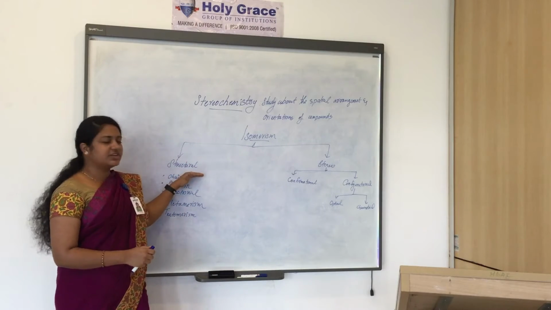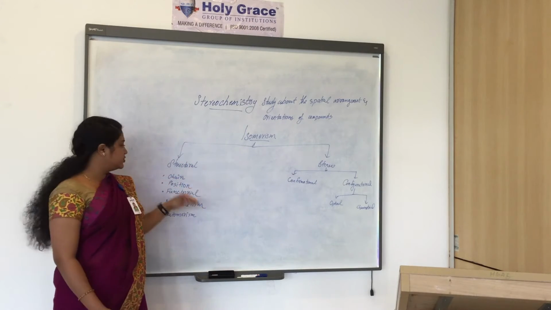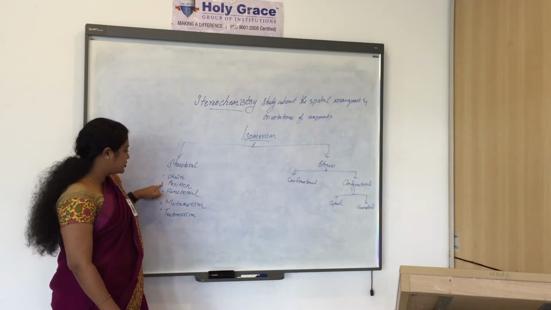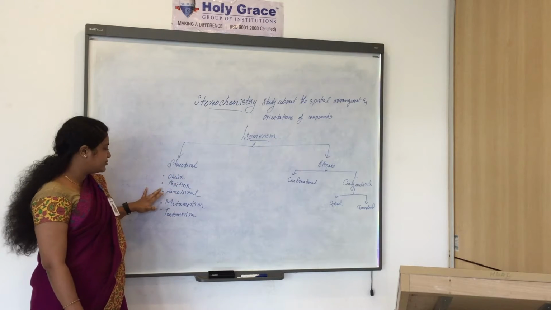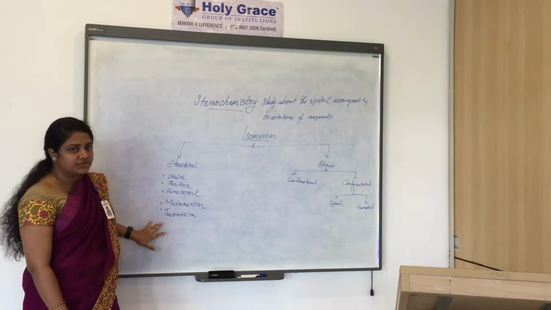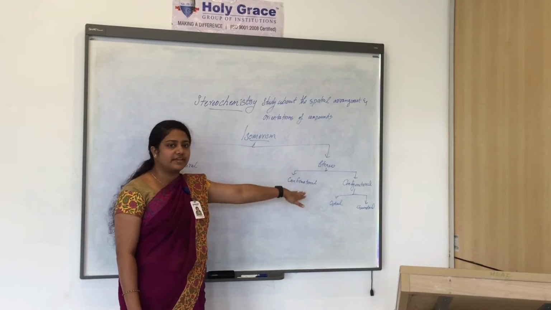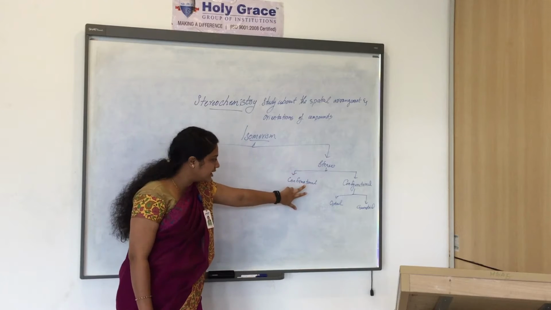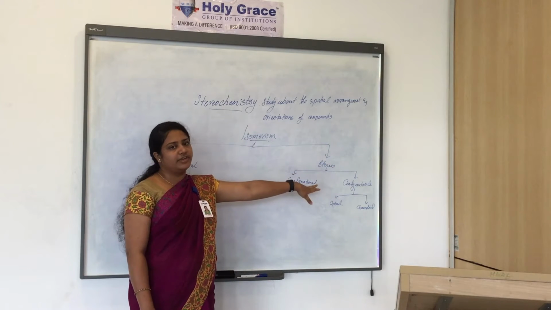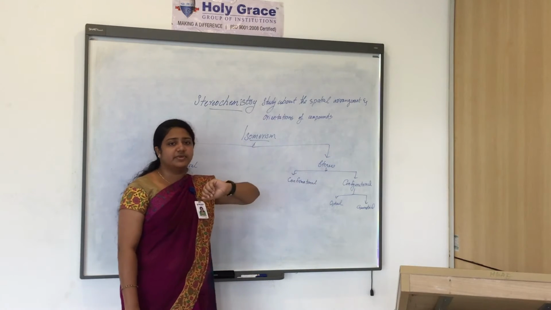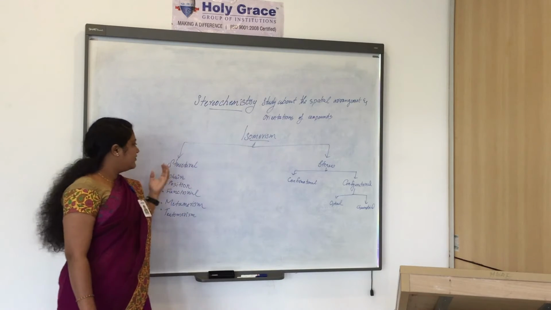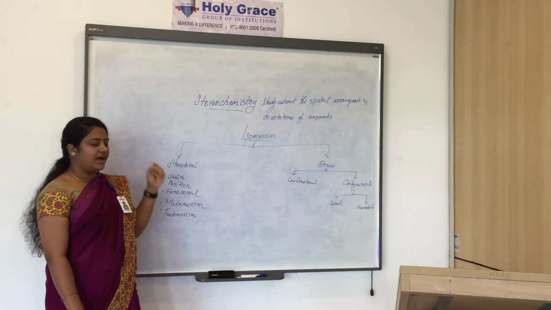Structural isomerism is again classified into chain isomerism, position isomerism, functional isomerism, metamerism and tautomerism. Similarly, stereoisomerism is also classified into two, as conformational isomerism and configurational isomerism. Now we can elaborate on the structural isomers.